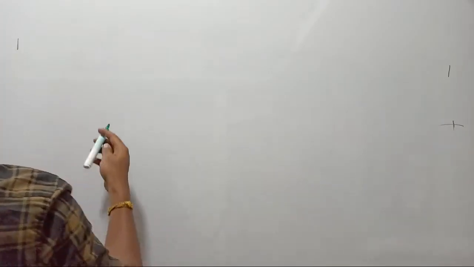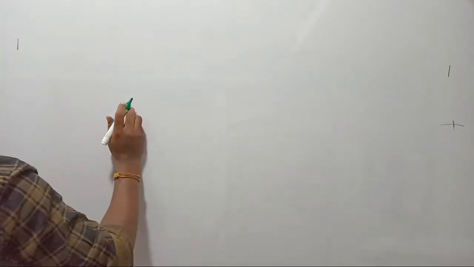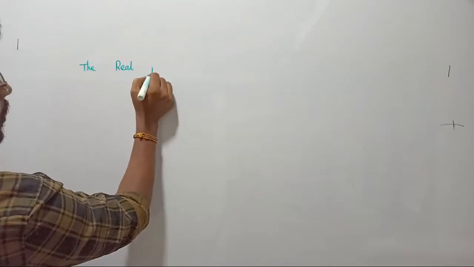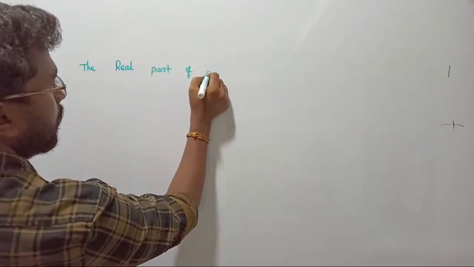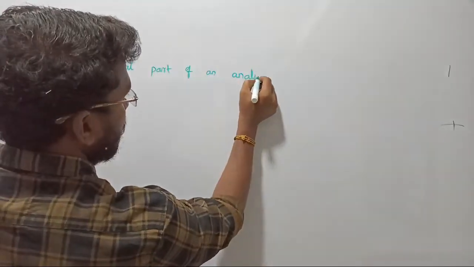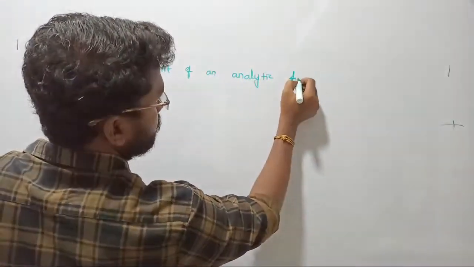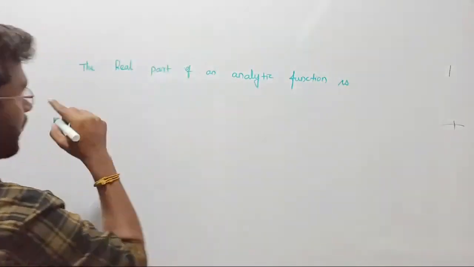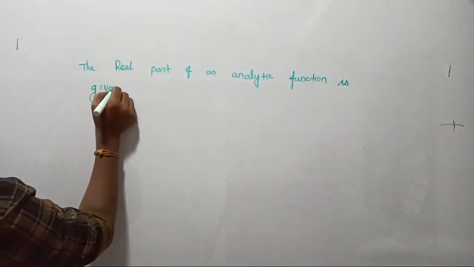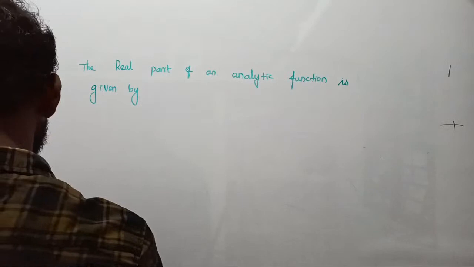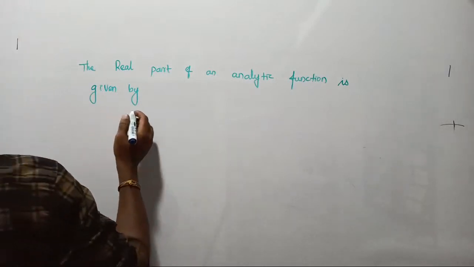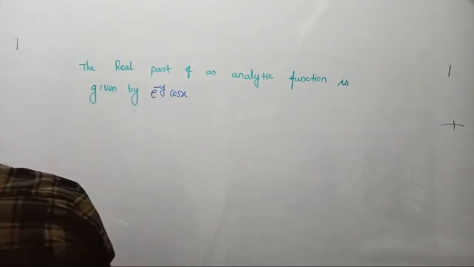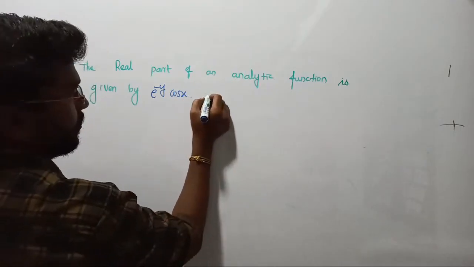Actually, given it is, right? The real part of an analytic function f of z is given by, right? Please write down the question. The real part of an analytic function is given by e power minus y into cos x. Now they are asking, then what is the imaginary part of the f of z?